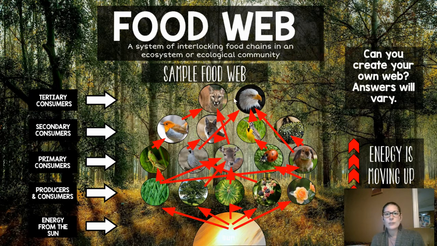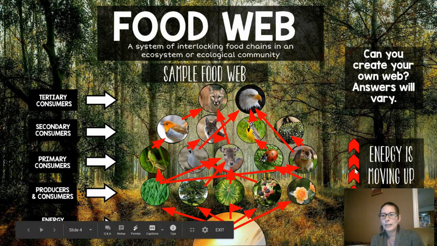And then now you've got the tertiary consumers, and these are the ones that nothing else eats. So the eagle is going to eat the bird, it's going to eat the bunny, it's going to eat this bird. The cougar, the mountain lion, is going to eat this bird. It's going to eat the deer. Okay, so all of these animals play a role.